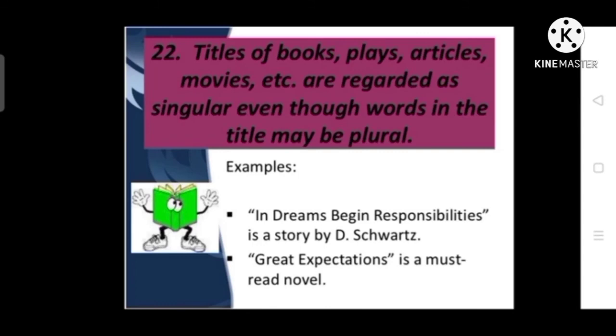According to number 22, titles of books, plays, articles, movies, etc. are regarded as singular, even though words in the title may be plural. Look at these examples.